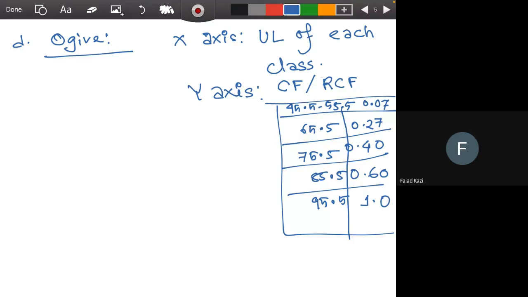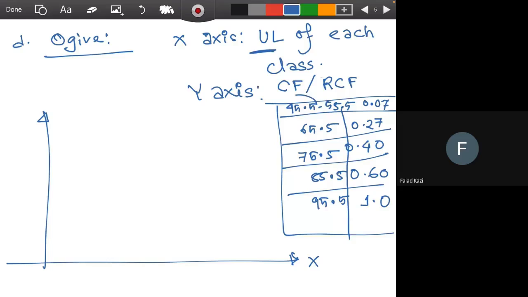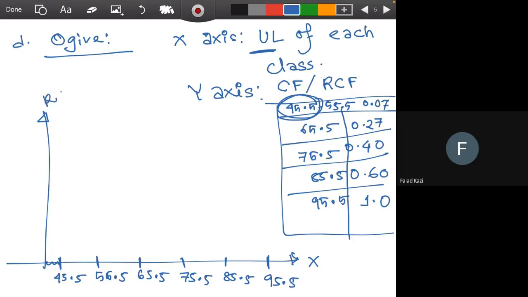So on the x-axis we will plot the upper limit of each class. Now for the first class you have to plot the lower limit as well, so that you'll have a limit where the data set started. So 45.5, next will be 55.5, 65.5, all the upper limits. And on the y-axis we will take the relative cumulative frequency.